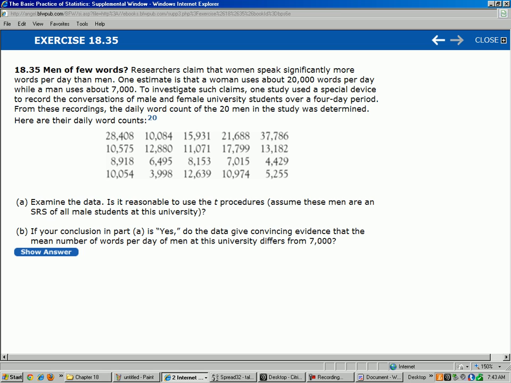Now, if you can justify throwing out the outliers, if you can throw out the 37,000 and the 28,000, chalk them up to errors in the measurement or something, then you could use the t-distribution. But in my opinion, it's not valid to throw out those outliers. We just have a couple of talkative guys in our sample. So just accept the null and move on to the next question.